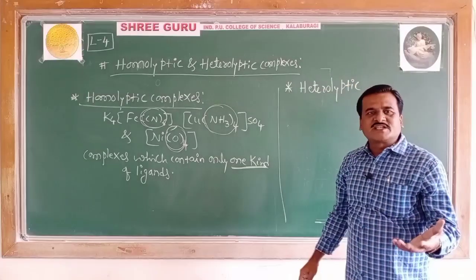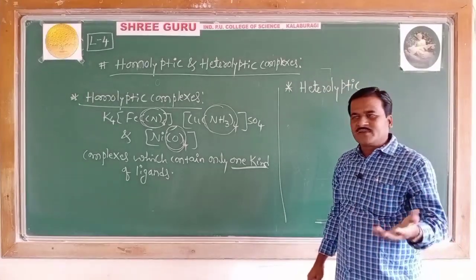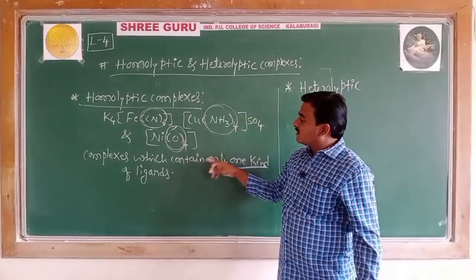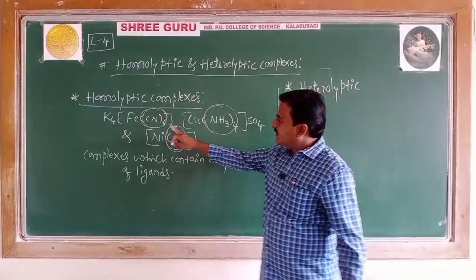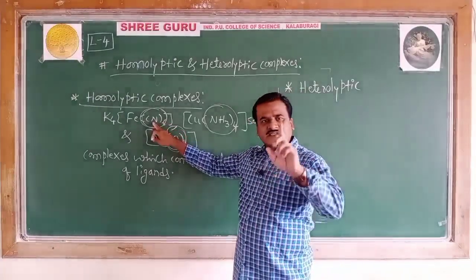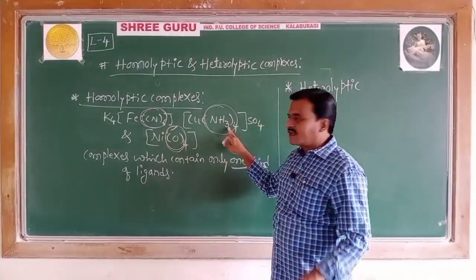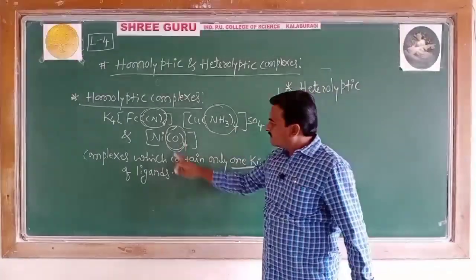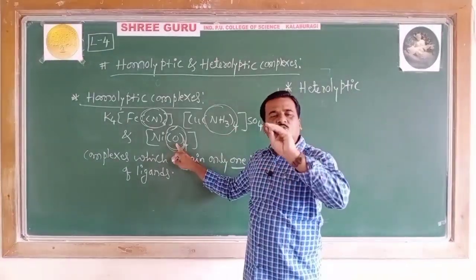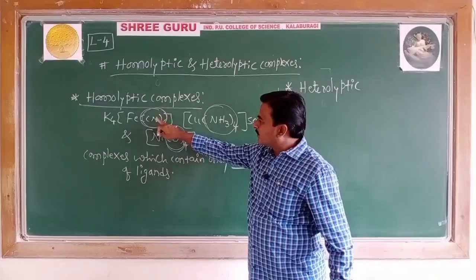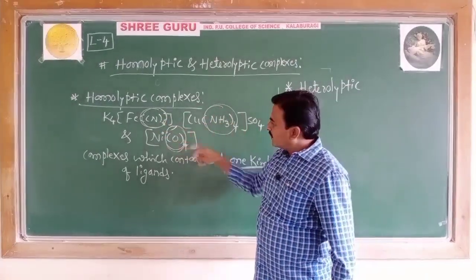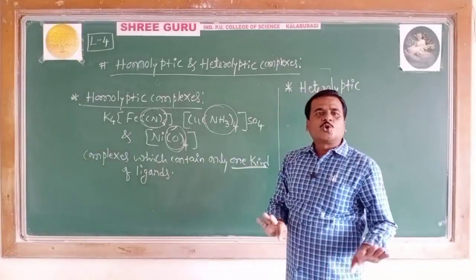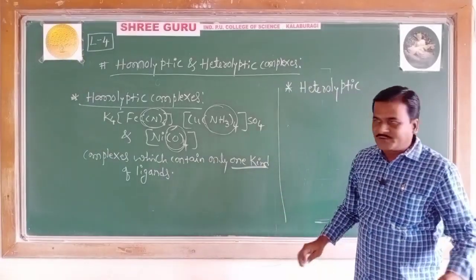You come across homogeneous, heterogeneous. Homo means same. When the coordination compound contains only one type of ligand, see here, in the first there are 6 cyanido ligands. In the second there are 4 amine ligands. In the third there are 4 neutral carbonyl ligands. The complexes containing only one kind of ligand are called homoleptic complexes. Make it very clear.